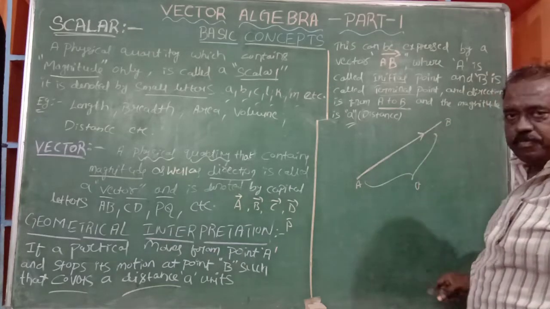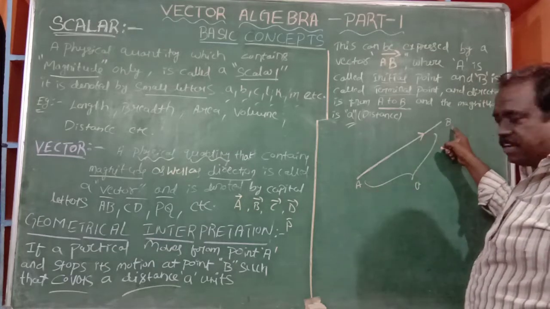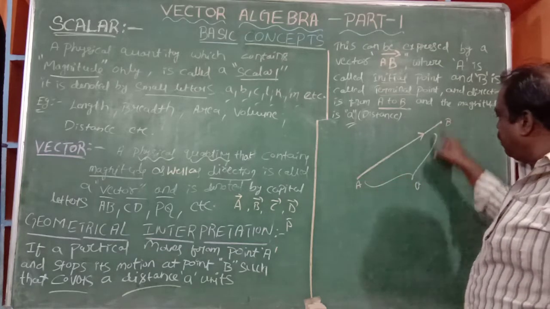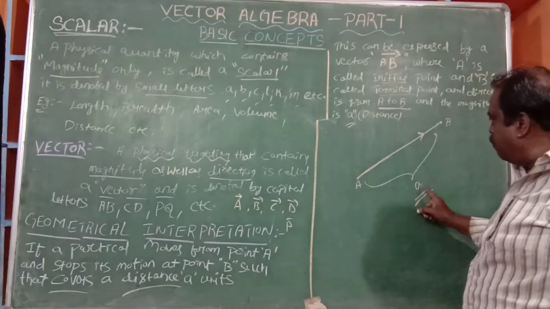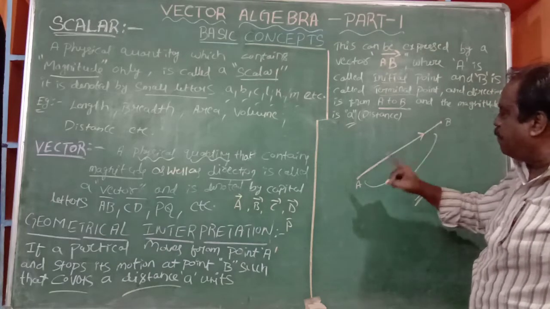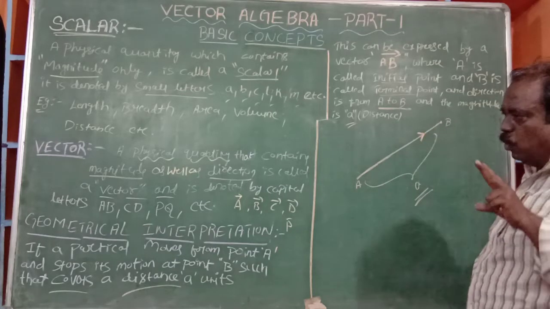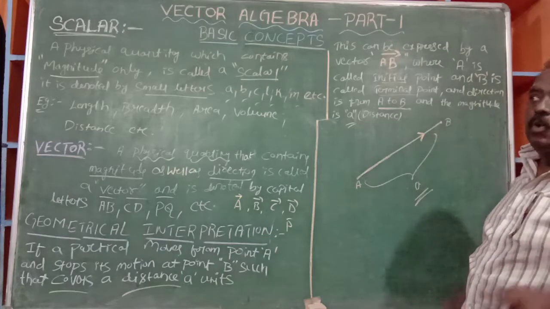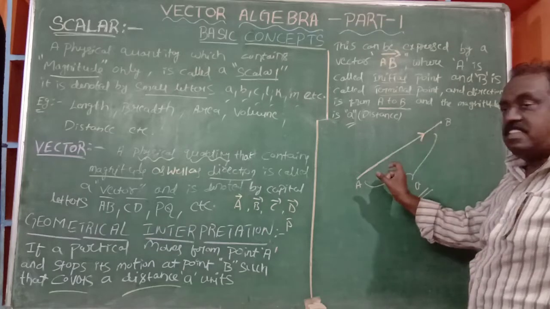Geometrically, a particle starts from A and after some time reaches the point B. Here, it covers a distance small a. This is the length, this is the magnitude of this vector. And from A to B, this is the direction. So, here two concepts are there, two parameters: one is the length and one is the direction.